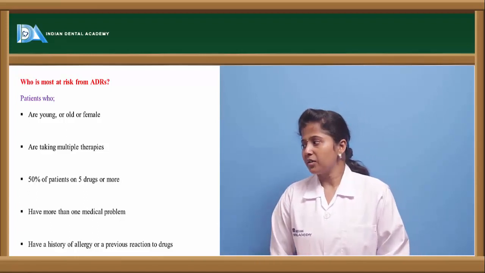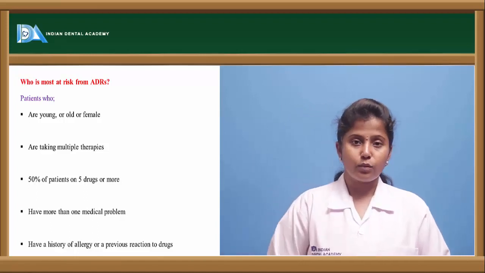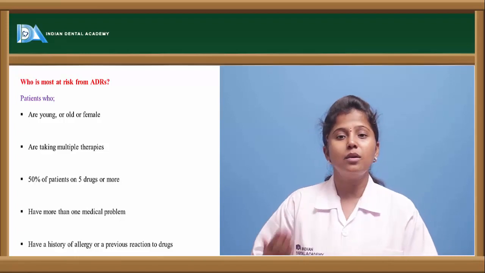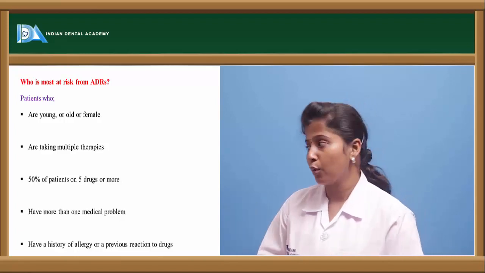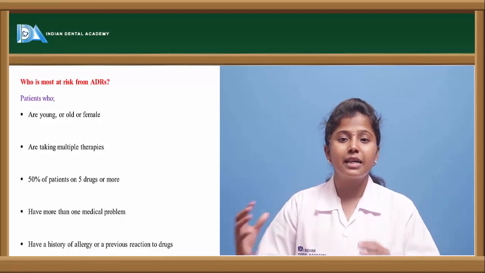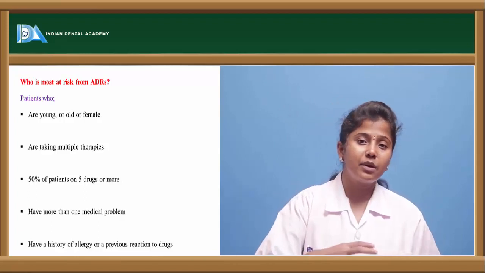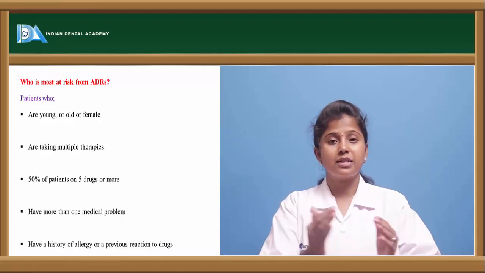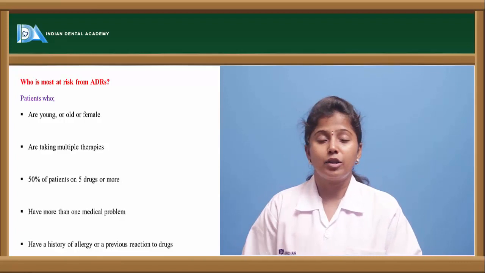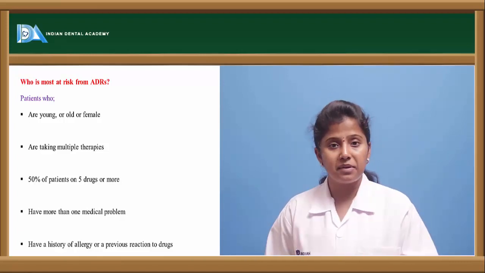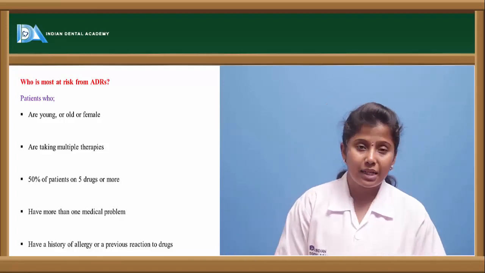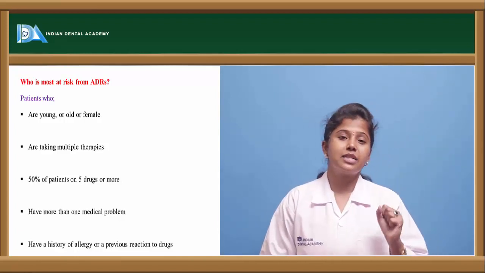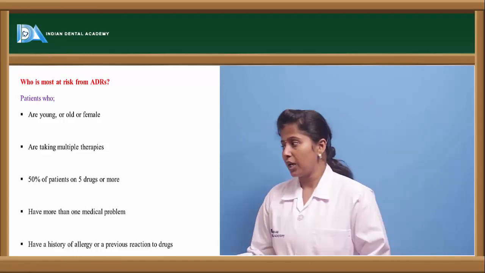The other one is 50% of the patients on 5 drugs or more. Taking 5 drugs or more is called multiple medication. Multiple therapies involve different therapies. If a person has diabetes, hypertension, and atherosclerosis, he is taking therapy for diabetes, therapy for hypertension, and therapy for angina or atherosclerosis. These are multiple therapies, and because of them, adverse drug reactions occur. And if he is taking 5 drugs or more in a single therapy, that also leads to adverse drug reactions.